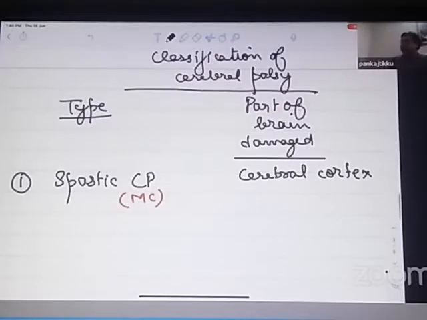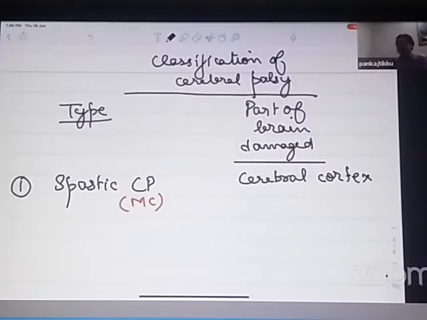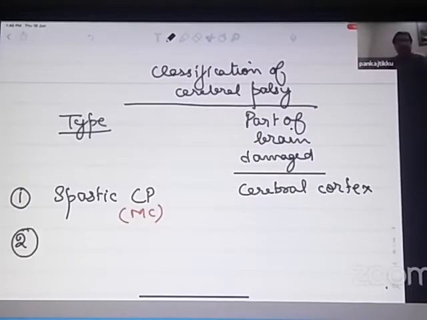Okay. So when the cerebral cortex gets damaged, we have a type of cerebral palsy which is known as spastic cerebral palsy. The second type of cerebral palsy, I'm talking about classification of cerebral palsy, is when the basal ganglia gets damaged.